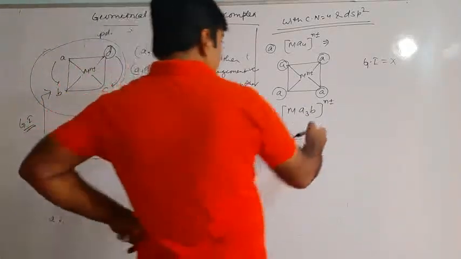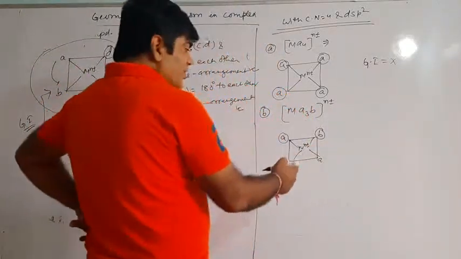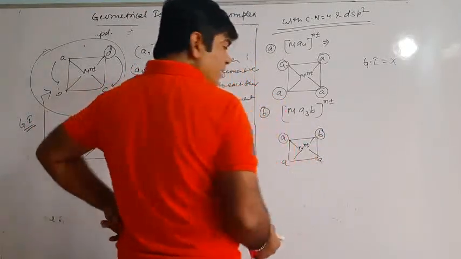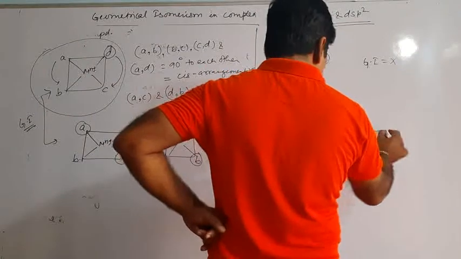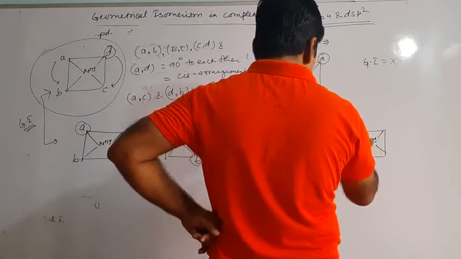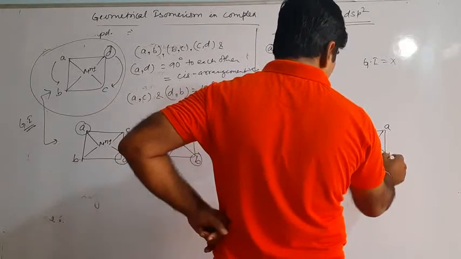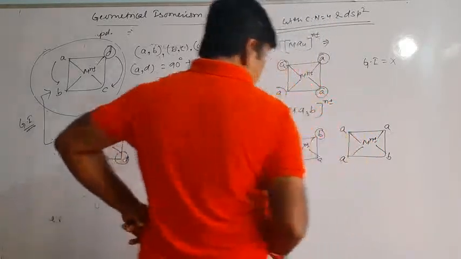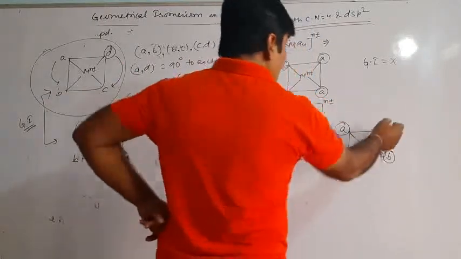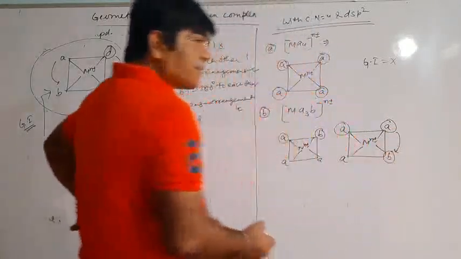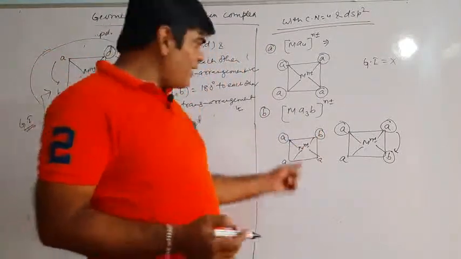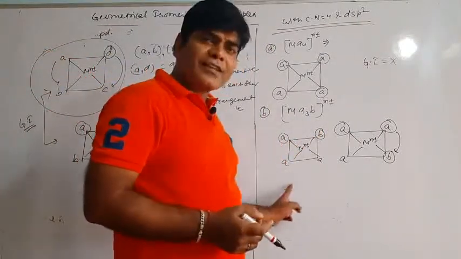If we interchange the position of B with A, this A will be over here and B will be over here. So now there is Mn plus minus and over here there is A. Now this is A, this is B, this is A. You can say this A is 180 to B, but this A is again 90 to B. And is there any difference between this A or this A or this A?